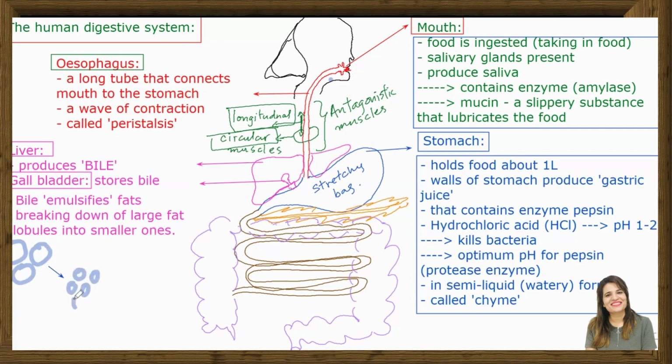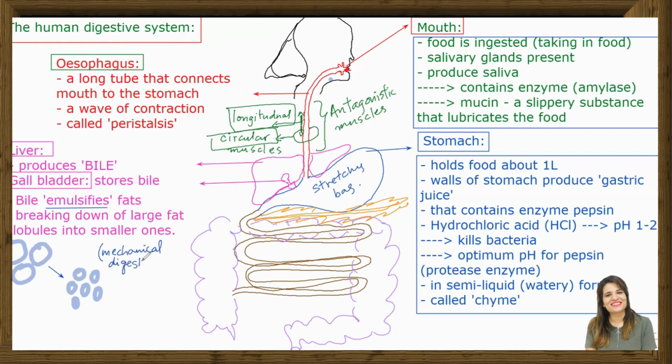For what? For enzyme action, right? So this is basically, what do we call? This is emulsification. Large fat globules into smaller ones, keeping in mind, this is also mechanical digestion.